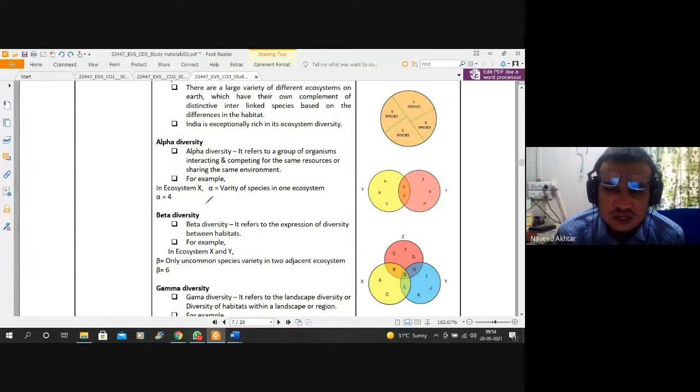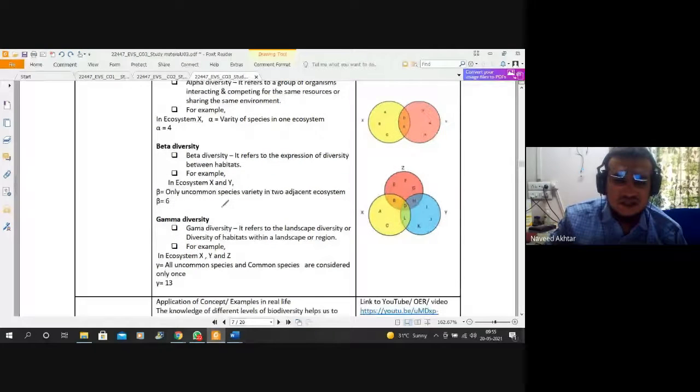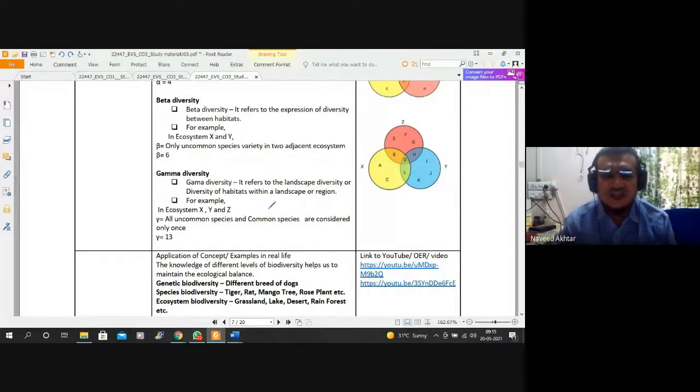refers to the expression of diversity between the habitats. For example, in ecosystems X and Y, only uncommon species varieties coexist. So they can use the different ecosystems, and this is called the beta diversity, and the gamma diversity is referred to the landscape diversity, or diversity of habitats within the landscape or the region.